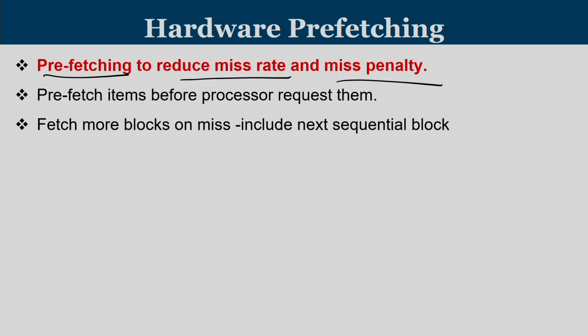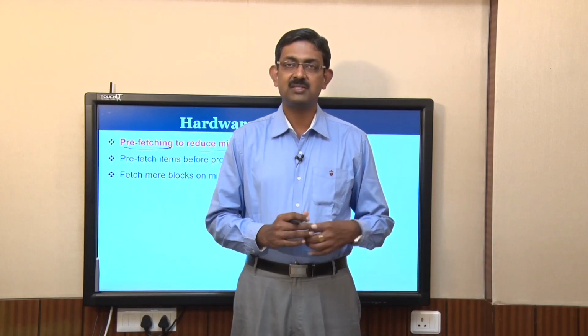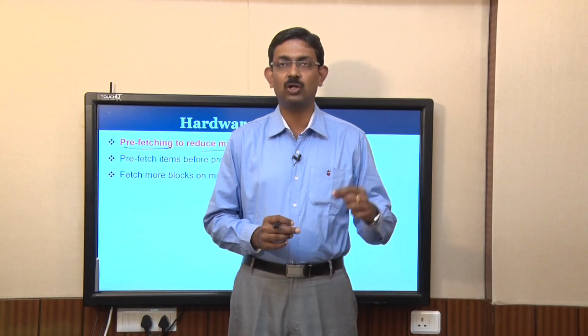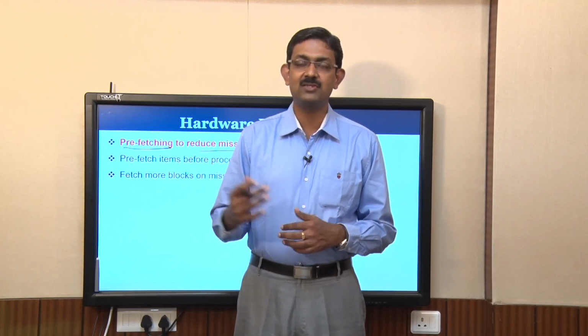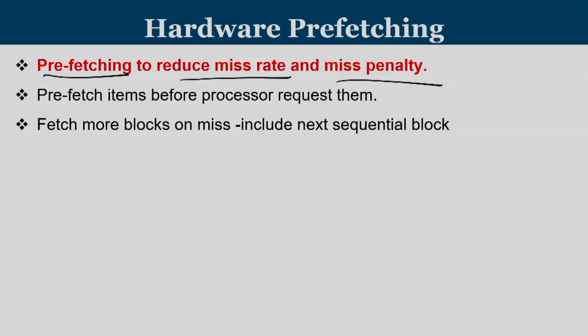How will you find out what is going to be a prefetch block? We use a prefetch engine or prefetch controller, which looks into the pattern of memory access, such that if there is an access to location L, we should be able to find L plus delta L, which is going to be the next location, and prefetch that.